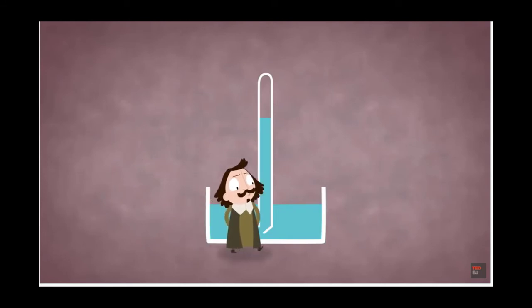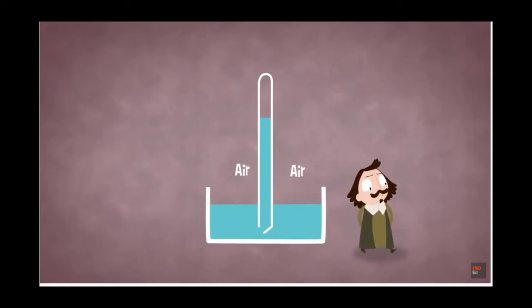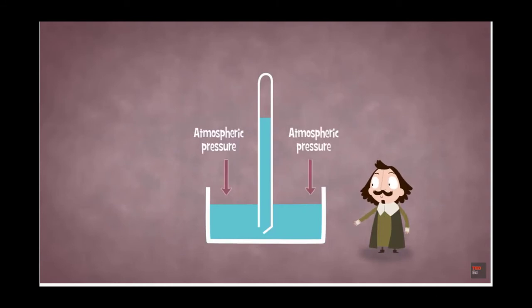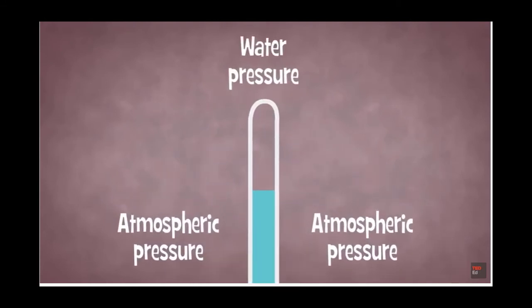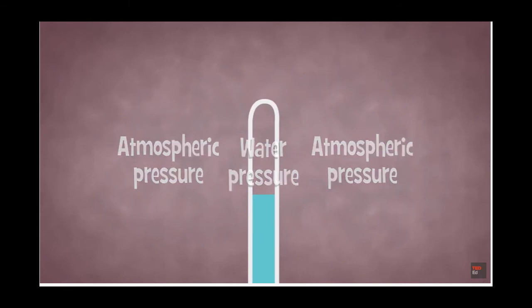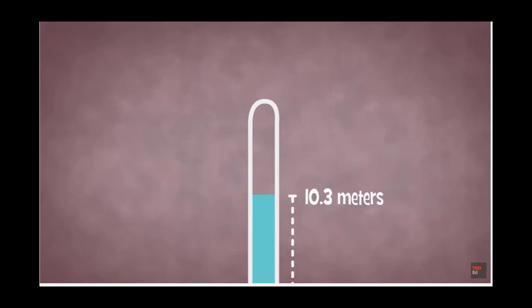Because the only thing in contact with the water was the air surrounding the pool, he believed the pressure from this air could be the only thing preventing the water level in the tube from dropping further. He realized that the experiment was not only a tool to create a vacuum, but operated as a balance between the atmospheric pressure on the water outside the tube and the pressure from the water column inside the tube. The water level in the tube decreases until the two pressures are equal, which just happens to be when the water is at 10.3 meters.